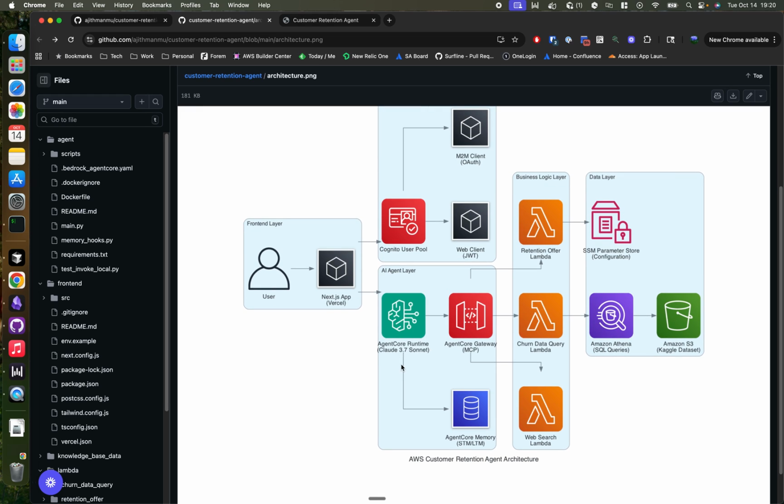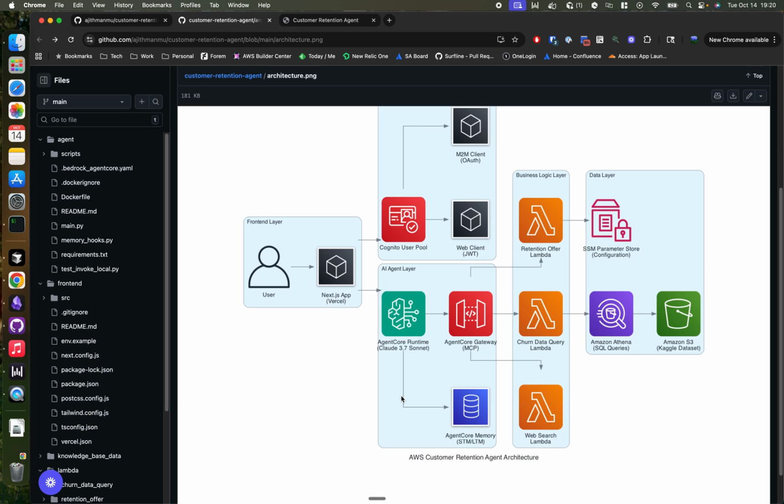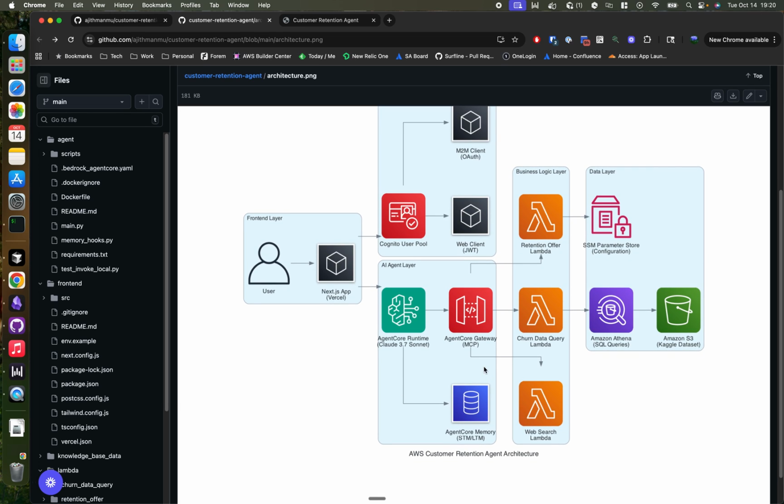Third is the AI agent layer itself. This is where AgentCore Runtime hosts Claude 3.7 Sonnet. And we've got memory integration using 3 different strategies: user preferences, semantic context, and conversation summarization. Then fourth, we have the tools layer or the business logic layer.